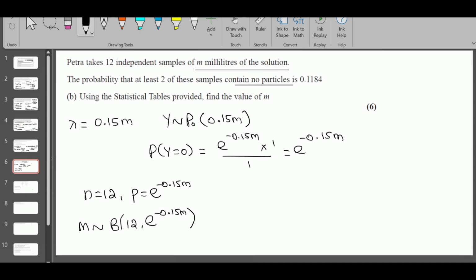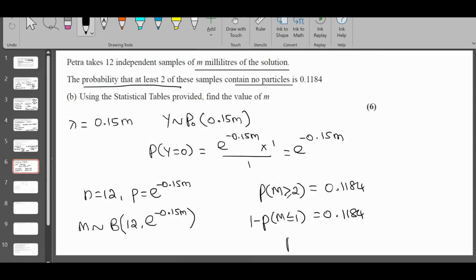In this binomial distribution, when you find the probability that at least 2, P of M greater than or equal to 2 is the same as 1 minus P of M less than 2, or less than or equal to 1, right? If you rearrange it, P of M less than or equal to 1 is going to be 1 minus this value, 0.8816.